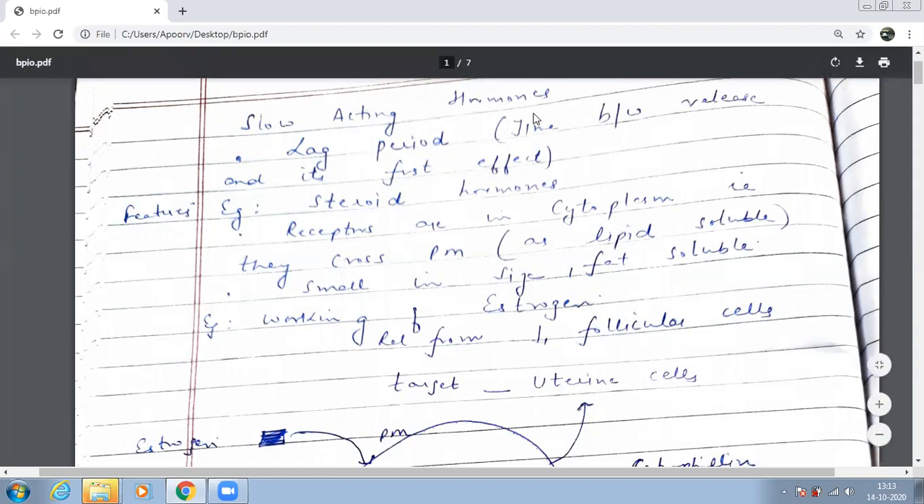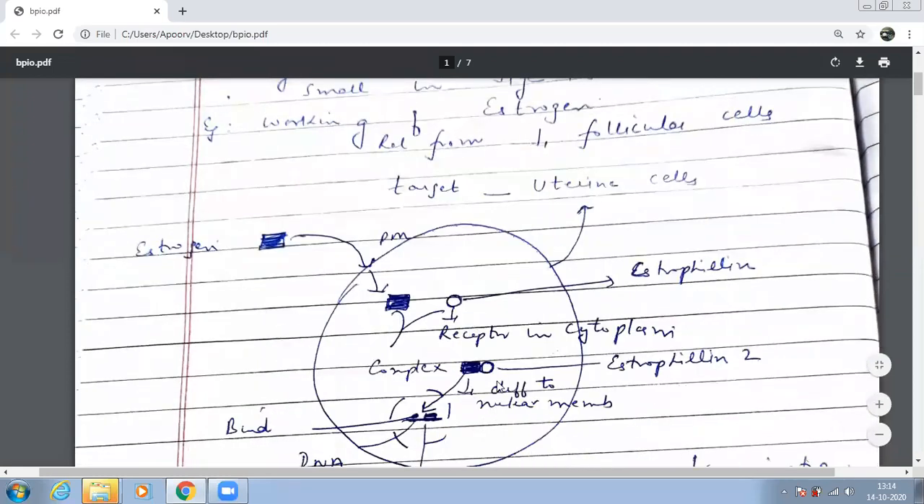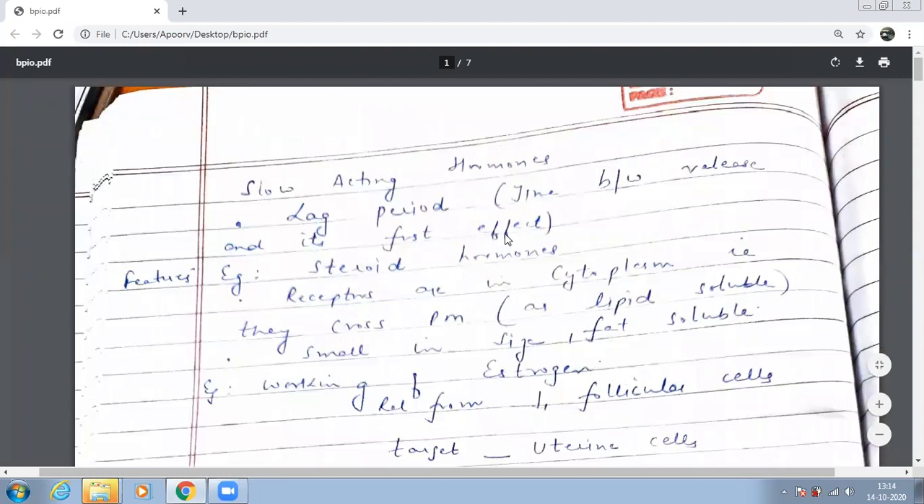Slow acting hormones. And this whole time period that passes, after secretion of the hormone, after the hormone enters the plasma membrane, after it searches for its receptor, this period is known as which period? Lag period. Okay, chaliye. We are going to study about steroid hormone.